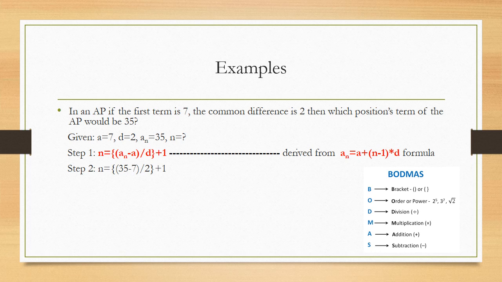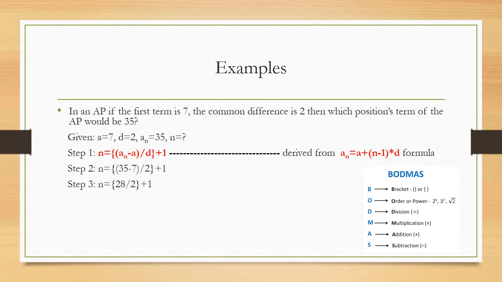Here there are two brackets present. First one is flower bracket, second one is common bracket. In this, first I am going to solve inside the flower bracket. Inside the flower bracket one more bracket is there that I am going to consider. First I will solve that. 35 minus 7, that is going to be 28 upon 2. Now this one bracket is removed, only flower bracket is remaining. Now I will solve the flower bracket.